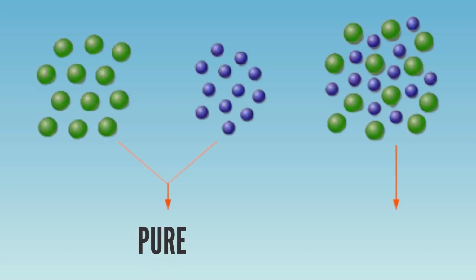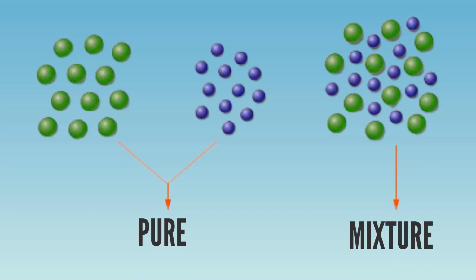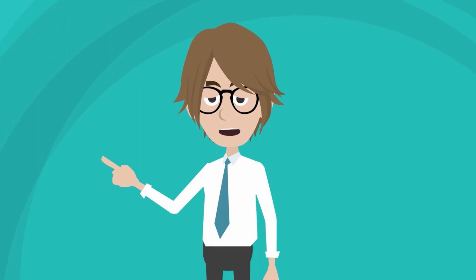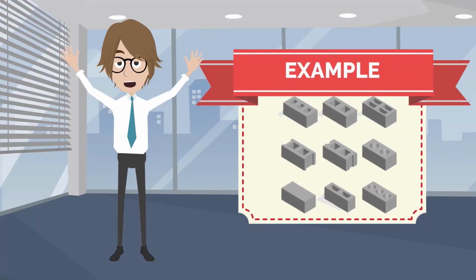Solids can be made up of one element, pure, or a mixture. There is more than one type of compound in the solid. For example, concrete is a solid mixture.